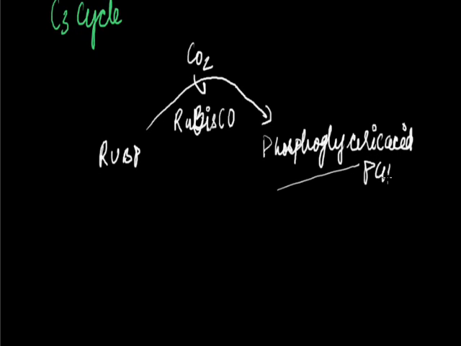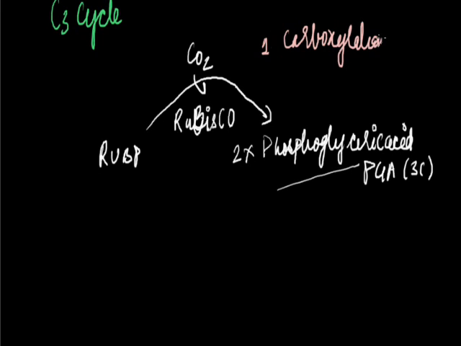You can call it PGA, and it is a 3 carbon compound, and here 2 molecules are formed. So this step where CO2 is combining with RUBP is known as carboxylation. This is the first step.